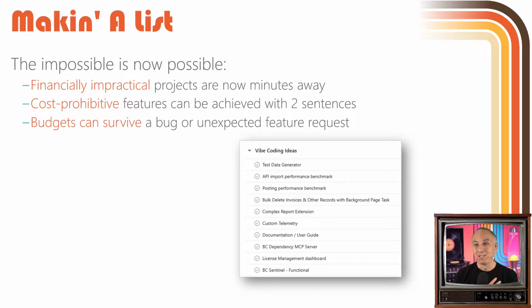I want a license management dashboard to help us manage our software subscriptions through AppSource. And BC Sentinel, if you're familiar with Stefan Maron's project for BC Sentinel, we want to have a fully functionally focused version of that to meet all of the challenges our customers had. So it's just my laundry list, my wish list, and it's now all on the table. Everything is on the table.